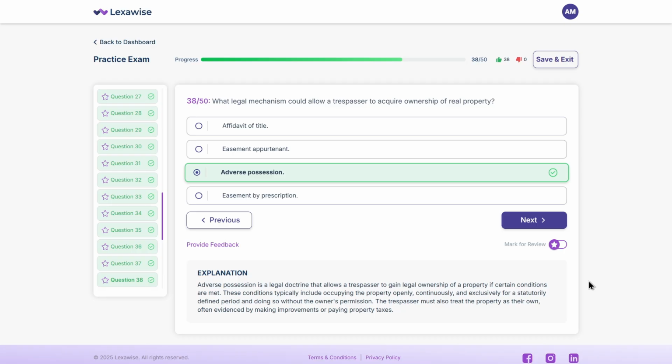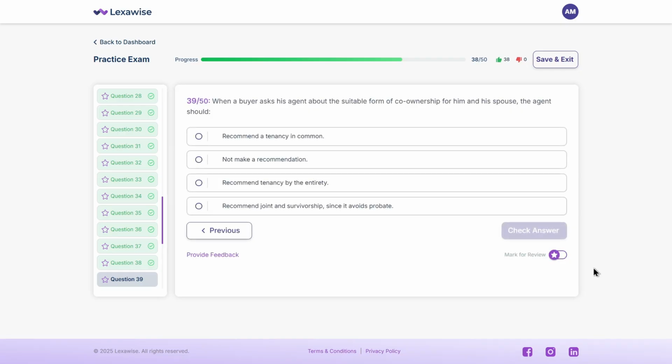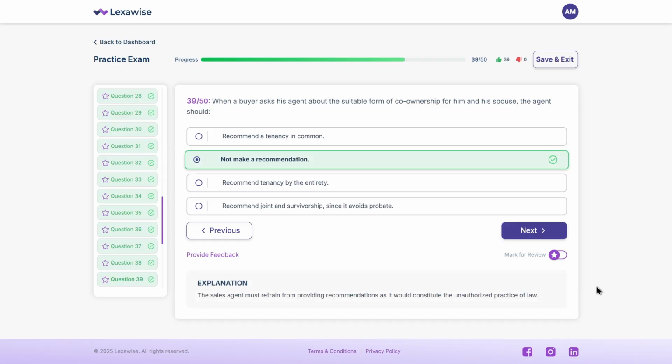Next up, when a buyer asks his agent about the suitable form of co-ownership for him and his spouse, the agent should A. Recommend a tenancy in common. B. Not make a recommendation. C. Recommend tenancy by the entirety. D. Recommend joint and survivorship since it avoids probate. Take a second. The correct answer is B. Not make a recommendation. Why? Because advising on legal ownership forms crosses the line into the unauthorized practice of law. The buyer should consult an attorney.